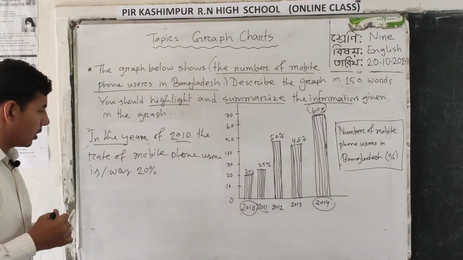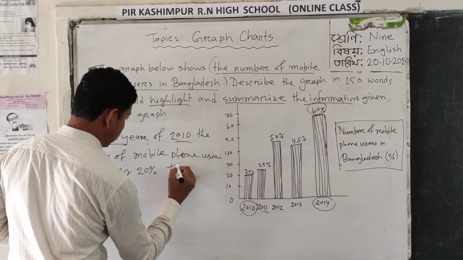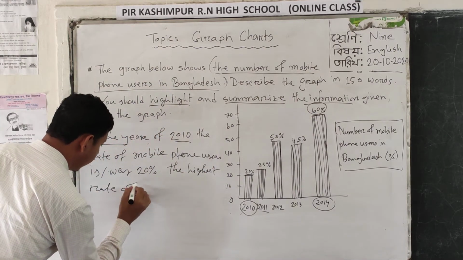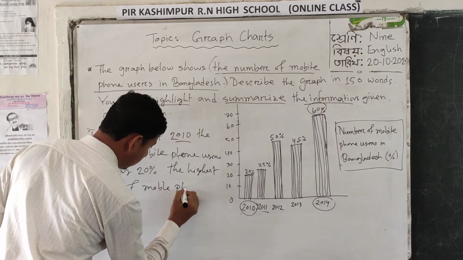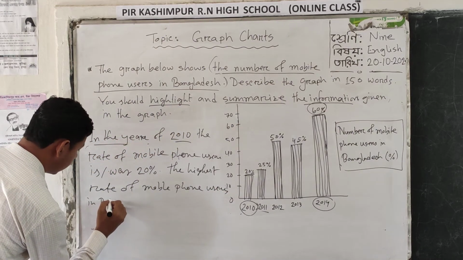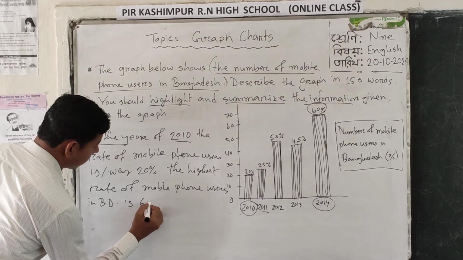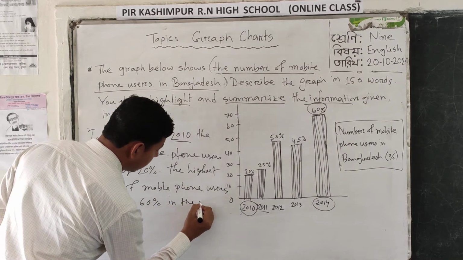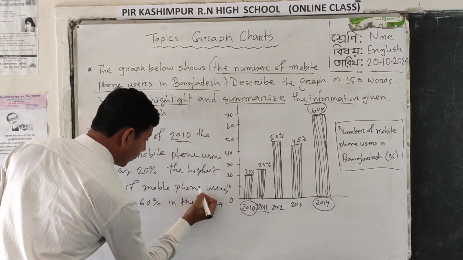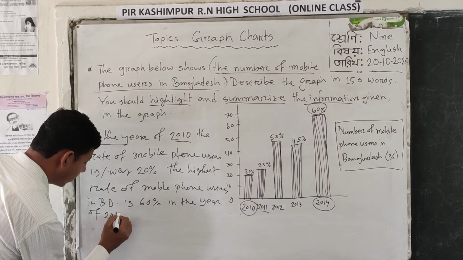So we can write that the highest rate of mobile phone users in Bangladesh is 60% in the year 2014.